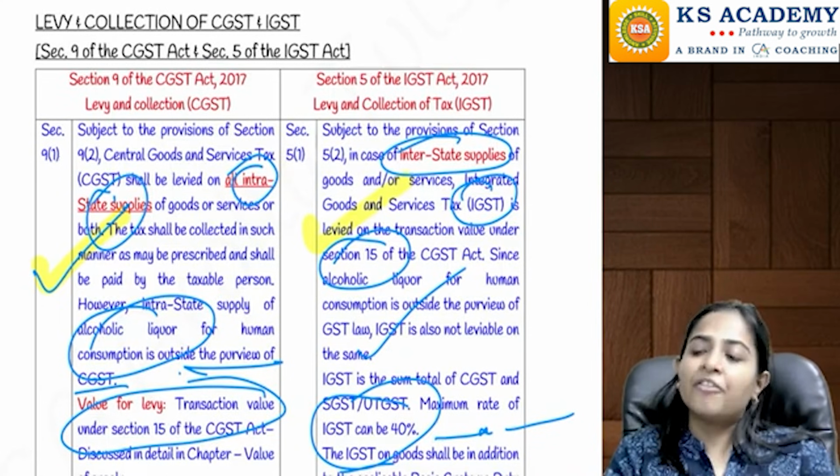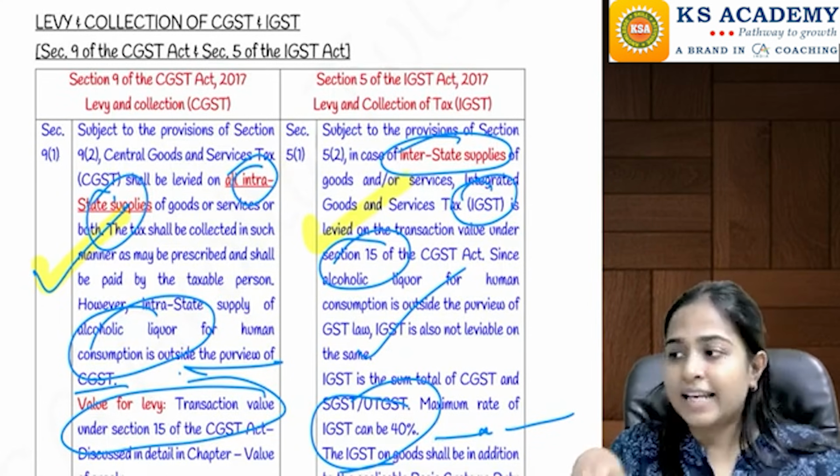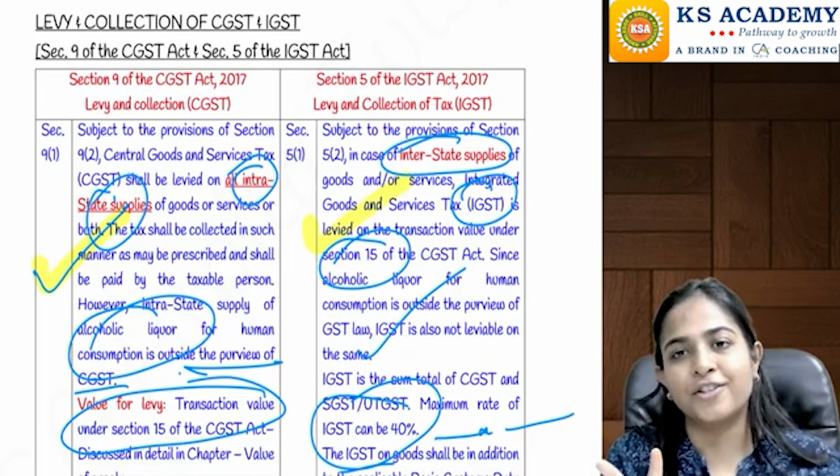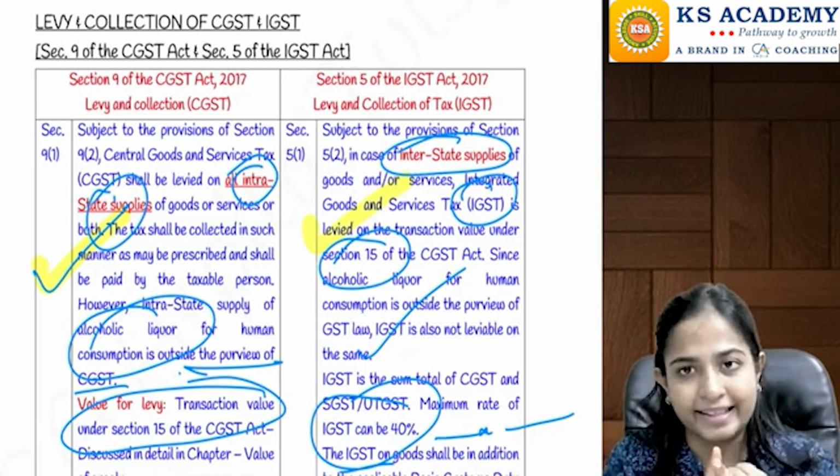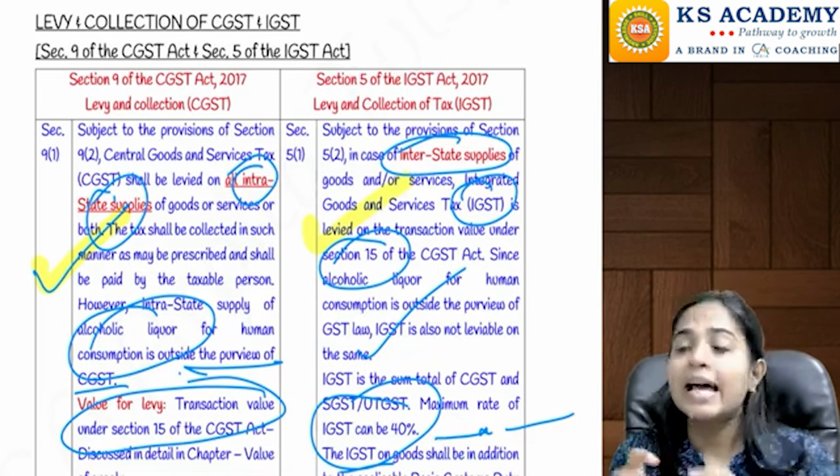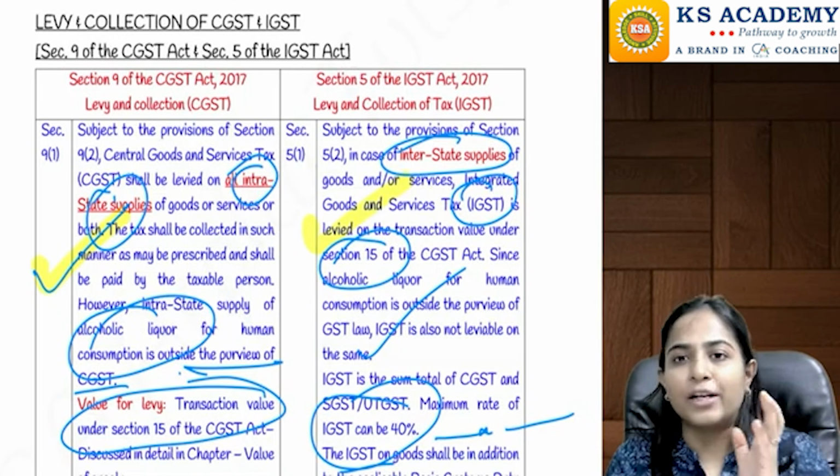Okay, then after that, going ahead, just like I had told you, we are going to do two sections in the chapter. One is section number 9 and the other one is section number 10 of the CGST Act. Let's start first with section number 9 of the CGST Act.